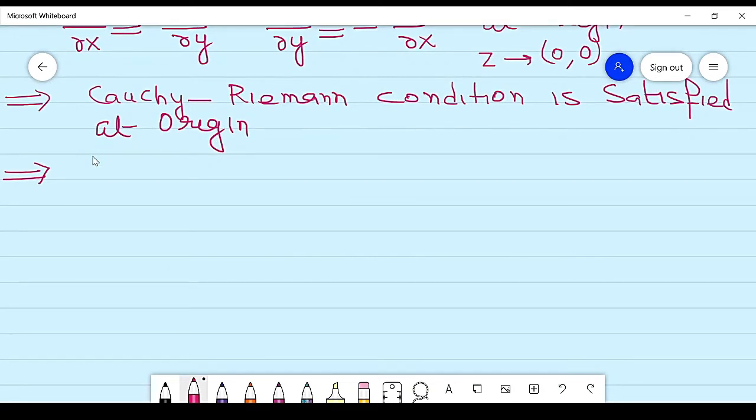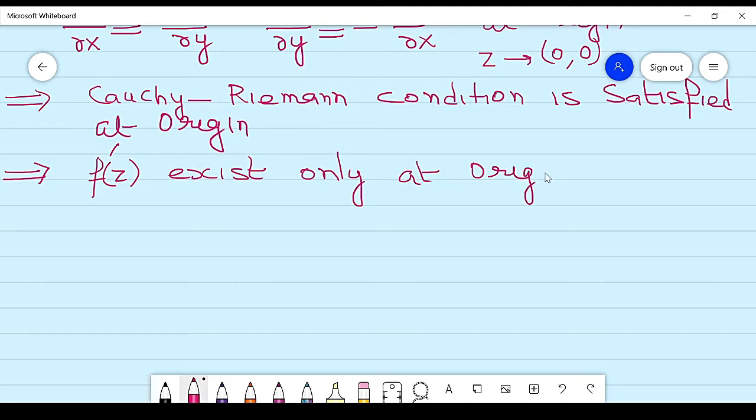Why? Because the Cauchy-Riemann condition is not satisfied at any non-zero complex number. So it means f dash z exists only at the origin. Its derivative exists only at the origin.